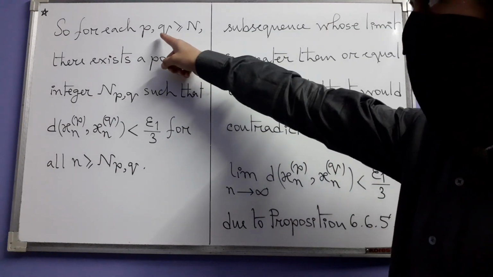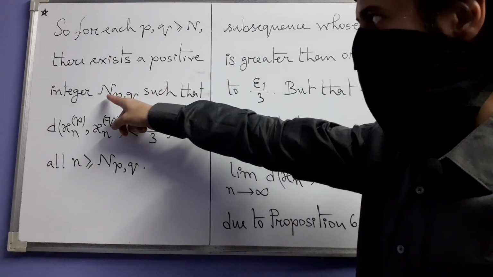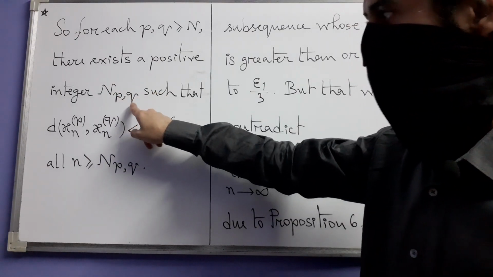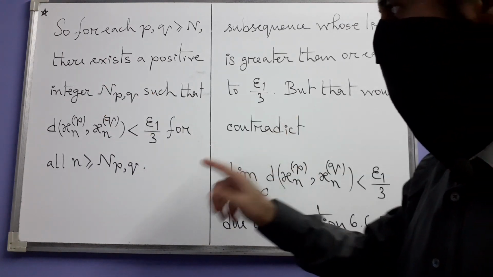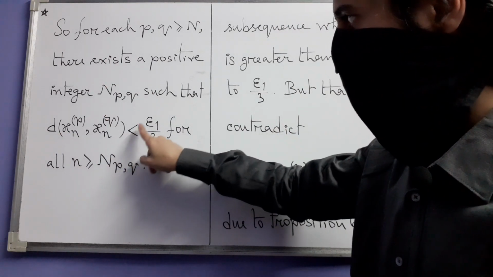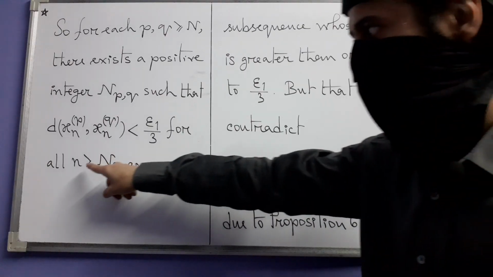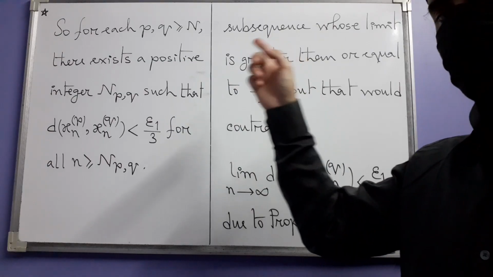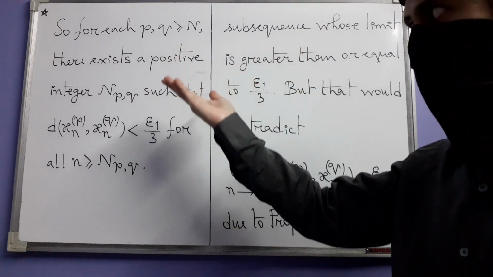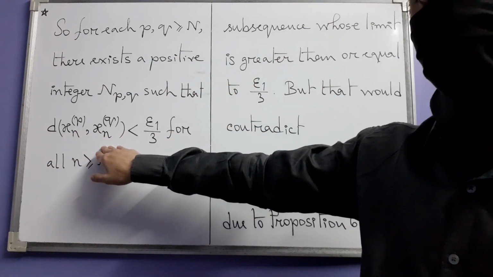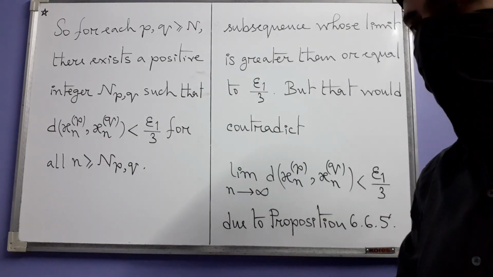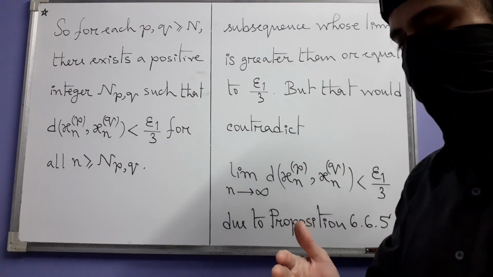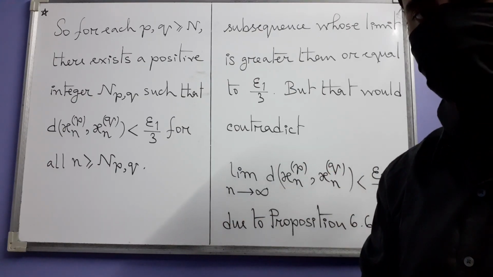So for each such p and q, there exists a positive integer, with suffix p comma q to show the dependence on p and q, such that this distance is less than epsilon 1 divided by 3 for all n greater than or equal to this. What did we show there? That sequence of real numbers cannot have infinitely many terms which are greater than or equal to epsilon 1 divided by 3.